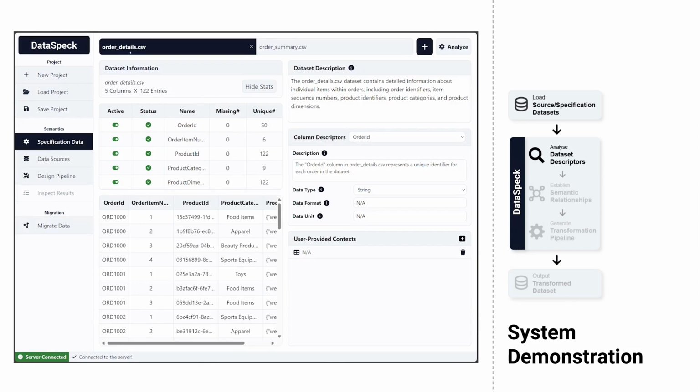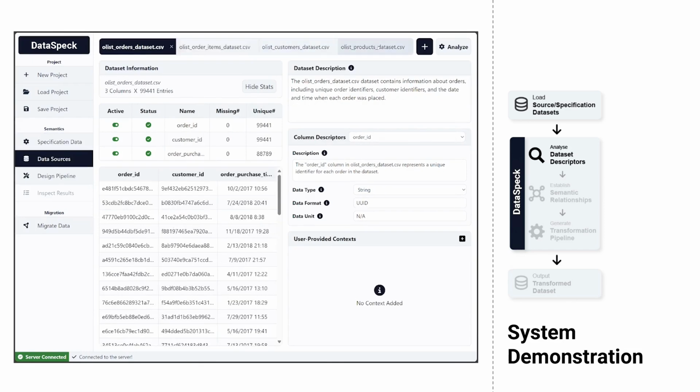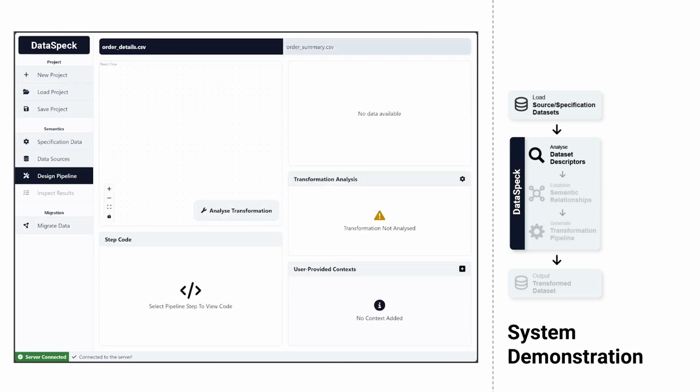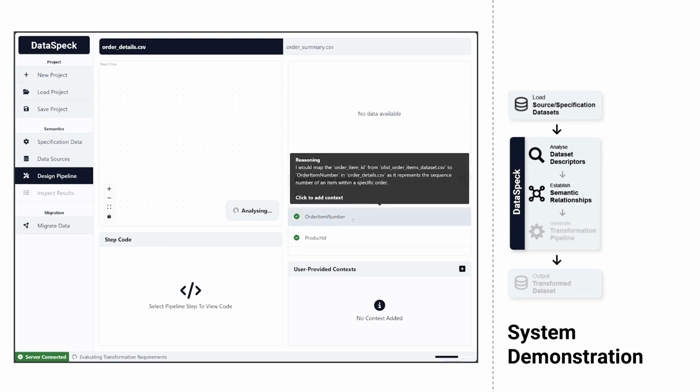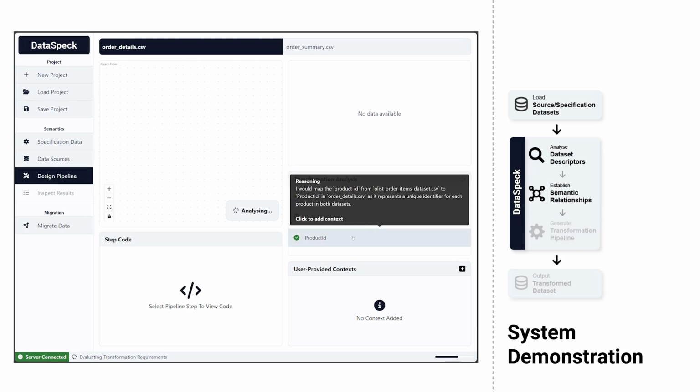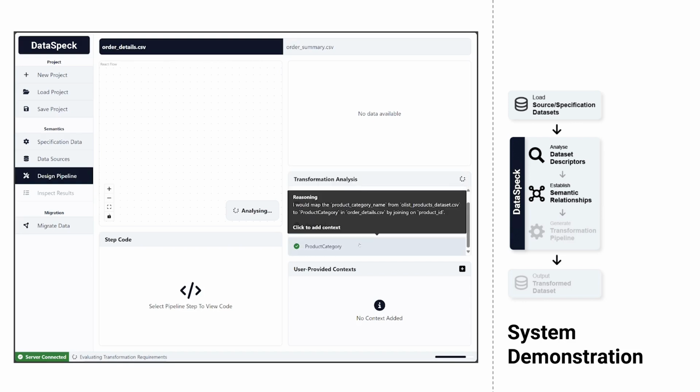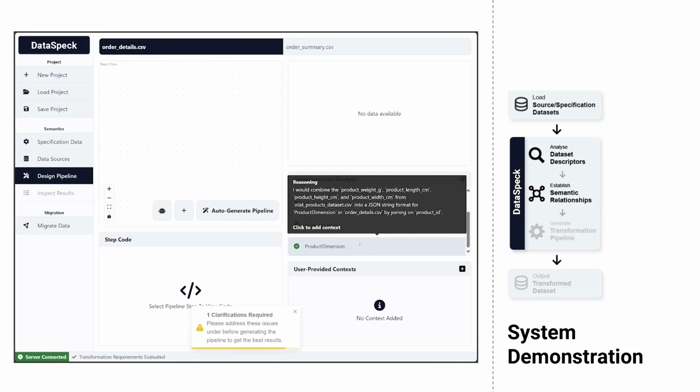Once the datasets are loaded, our system can start designing the conversion pipeline, which is generated for each specification file individually. Our system first tries to establish a semantic relationship between the source and specification data and strategize how to create data for each column in the specification dataset using the source dataset. For each column that it is confident about, it displays a green check mark along with its strategy to generate that column.